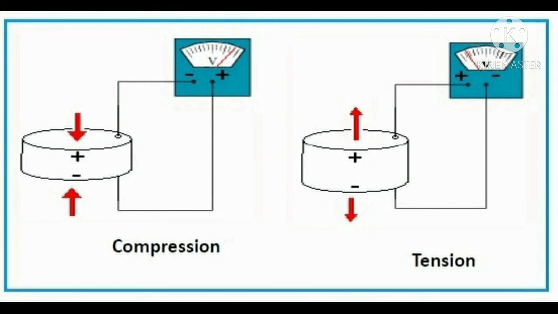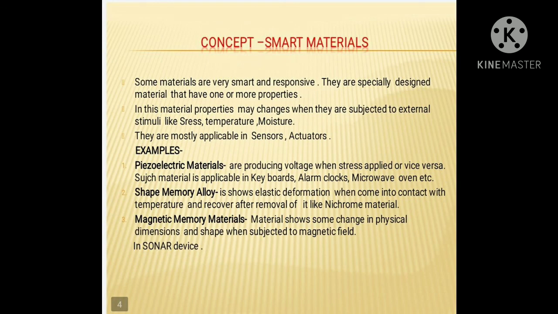Another important element of a smart material is the shape memory alloy, or in short SMA material. It is a particular material which has a very high amount of elastic deformation because of excess elasticity compared to any conventional material. But one point to remember is that this extra elasticity of that material totally depends upon its temperature. If the temperature of that material changes, then the elastic behavior of that material also changes.